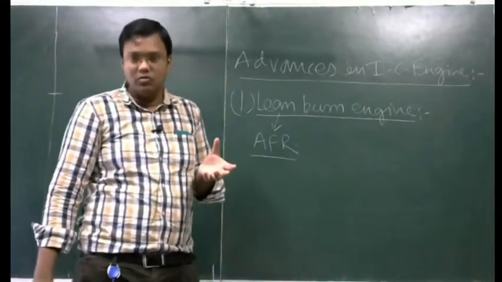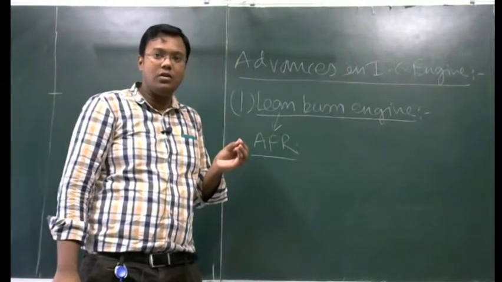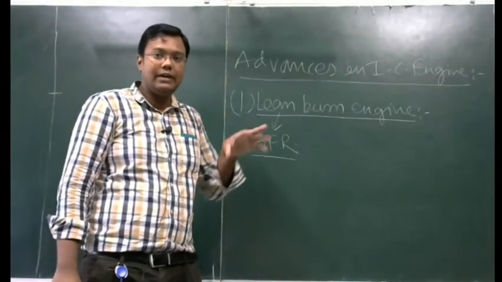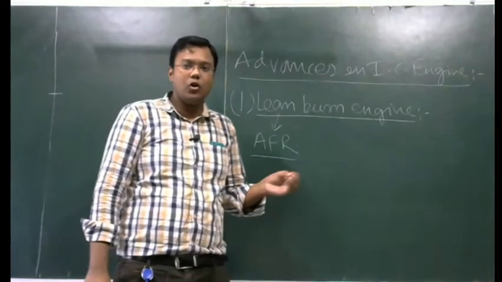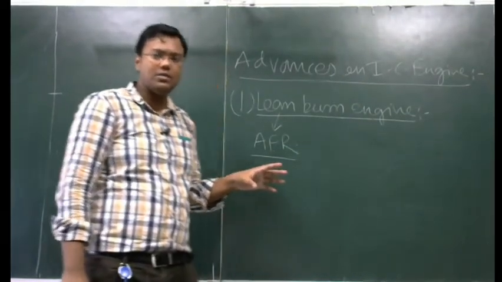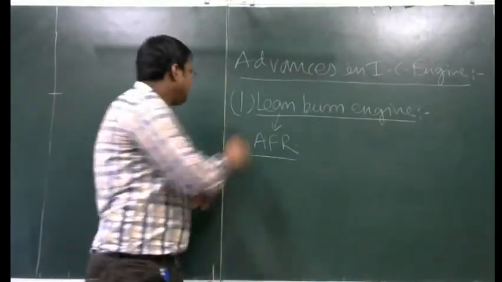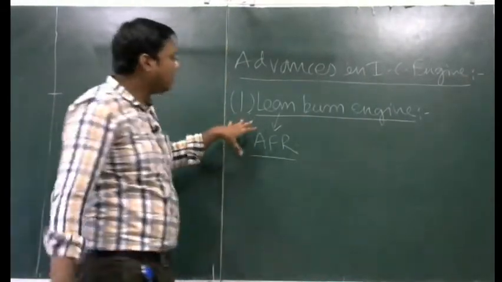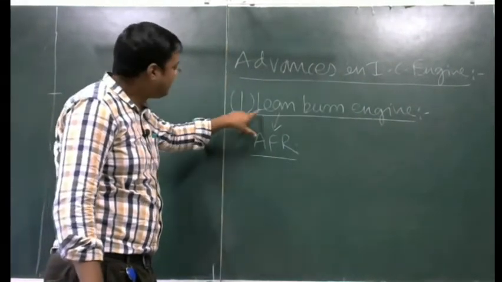We have to take care that the amount of fuel and the amount of air are according to the ratio, so that combustion takes place properly. In that reference, this lean burn engine was developed.